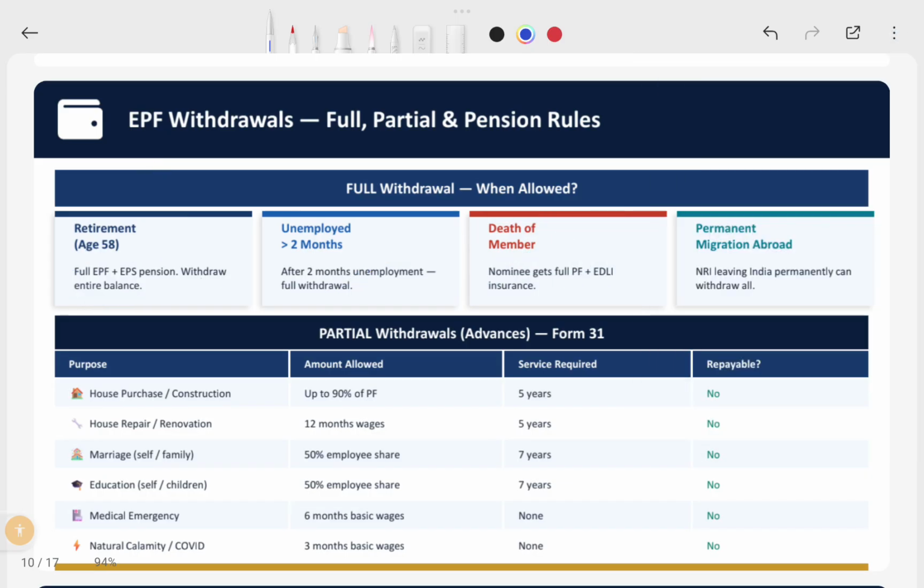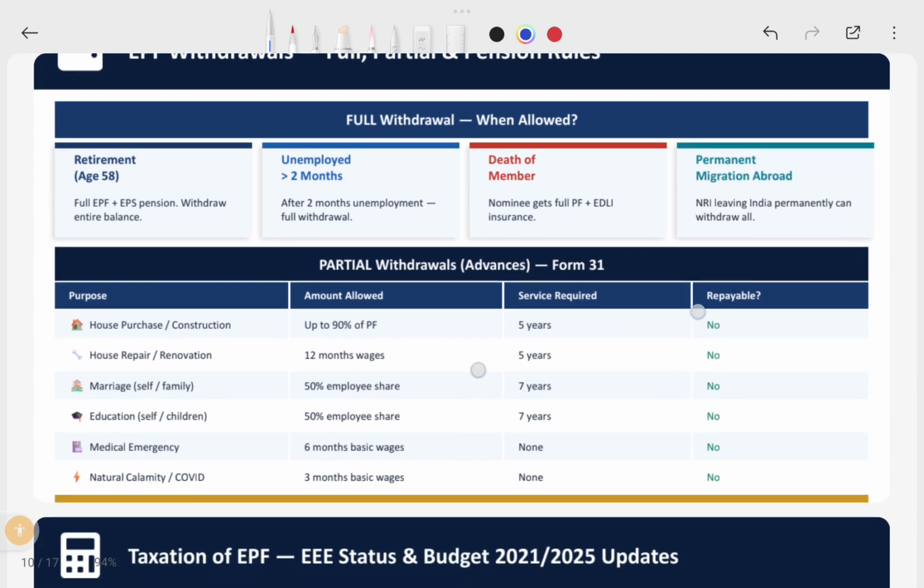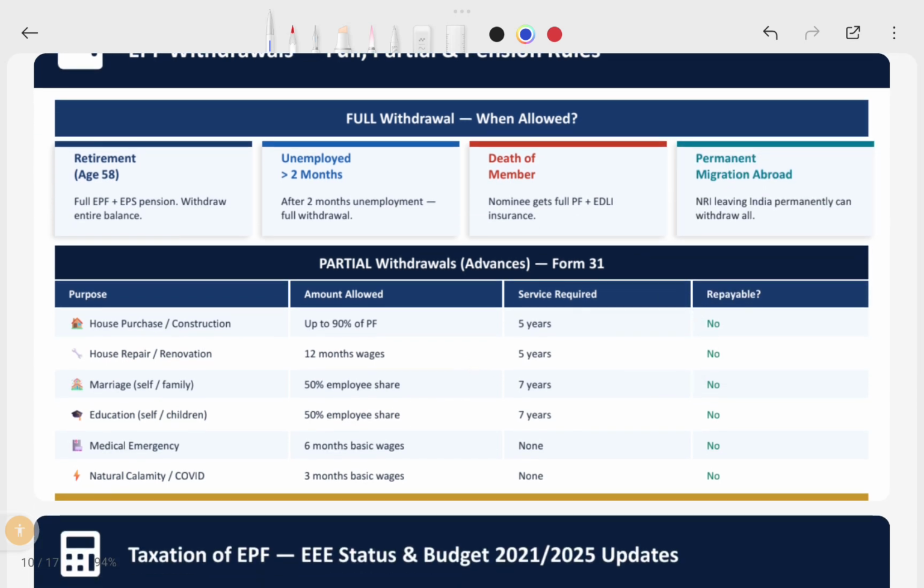And then permanent migration abroad. So you are going to leave India for foreign countries, leave India permanently. You got a job there, or you don't have an intention to return to India and work here. In that case, the PF Act will allow you to withdraw your entire funds for your expenses. And then there are a few partial withdrawals, which are a separate route. It is called advance withdrawals or something.